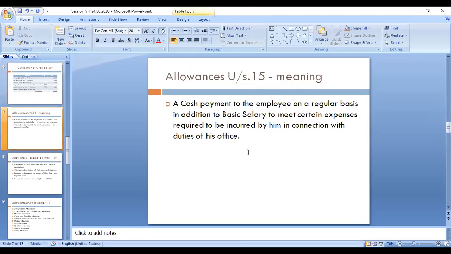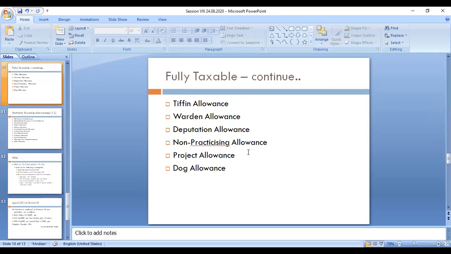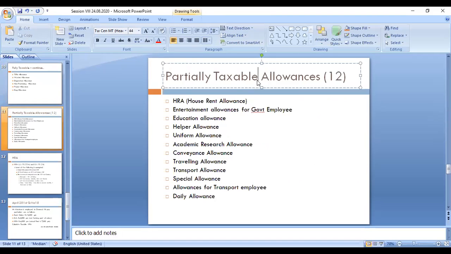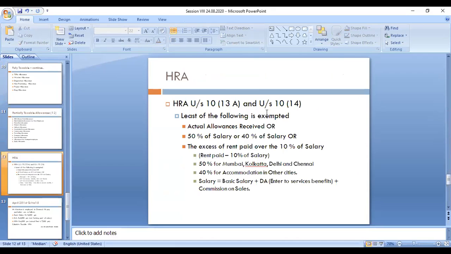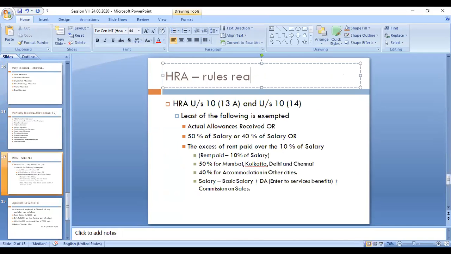Now we see partially taxable allowances. Partially taxable means partially exempted allowances. The first category is HRA, house rent allowances. I will explain the rules regarding HRA tax calculations, or tax implications. Under section 10 subsection 13A and also under section 10 subsection 14, it is explained how to treat this HRA.